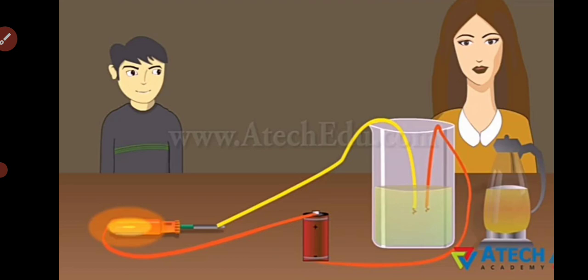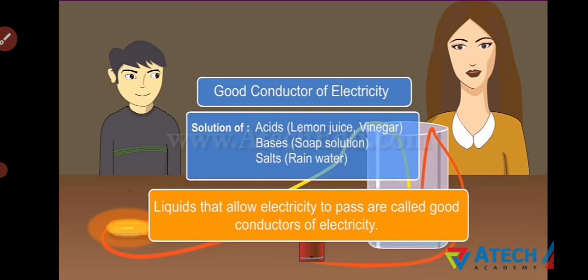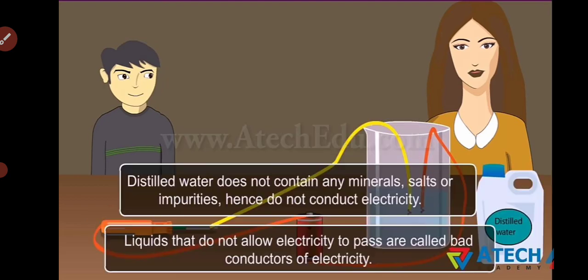If we repeat the same experiment with lemon juice, we will see that lemon juice or vinegar also conducts electricity. Therefore, we can say that the liquids that are solutions are basically good conductors of electricity. Thus, liquids that allow electricity to flow are called good conductors of electricity, or electrolytes.